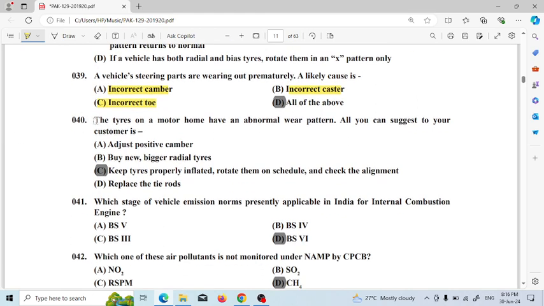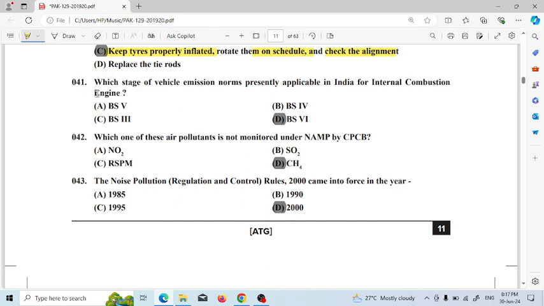Next question number 40: the tires on a motor home have an abnormal wear pattern. What can you suggest to your customer? It will be to keep the tires properly inflated, rotate them on schedule, and check the alignment. Which stage of vehicle emission norm is presently applicable in India for internal combustion engines? Recently BS6 is.